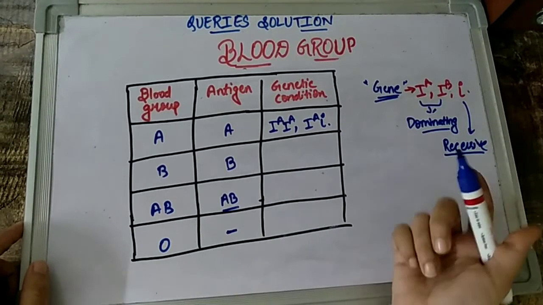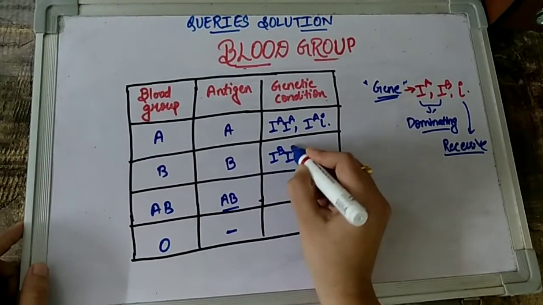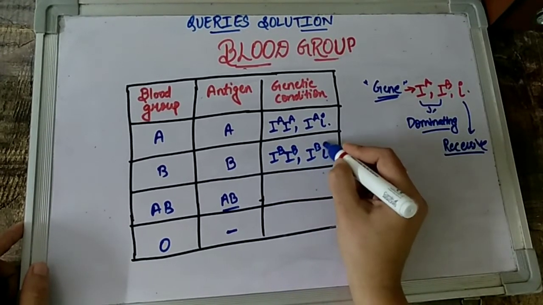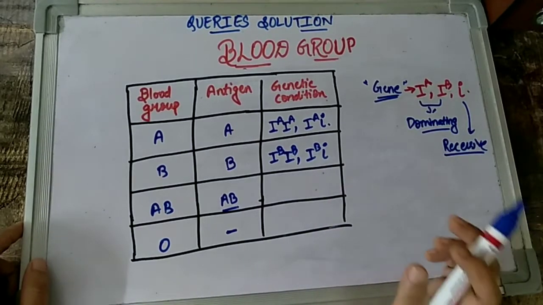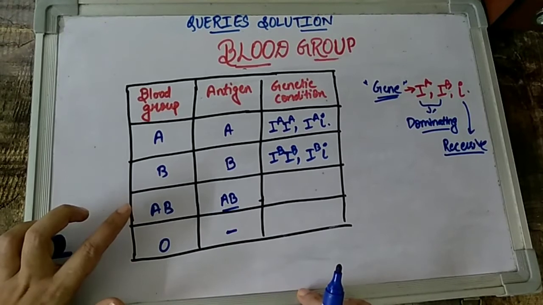So again, if a person has blood group B, what does it mean? Either the condition can be IB IB, or, children, I think everyone can understand now, the second condition could be IB and small i, right? This can be another genetic condition. What do you think about the condition when a person has blood group AB?